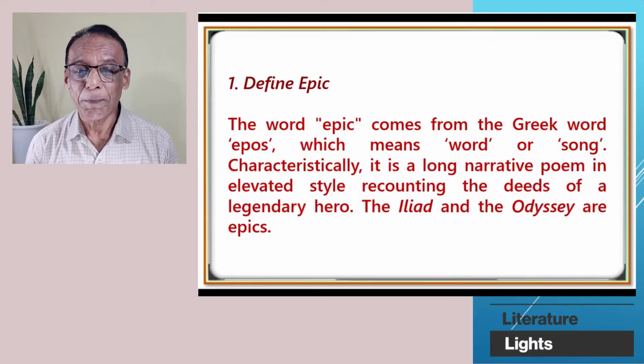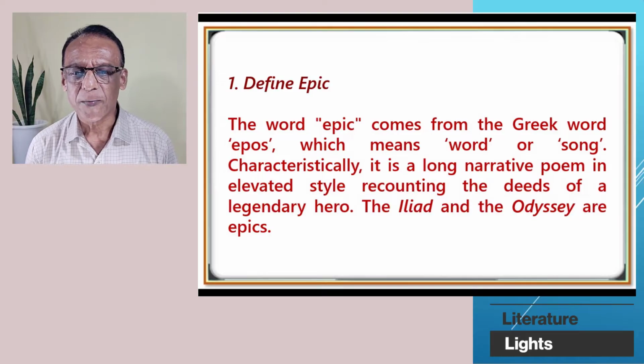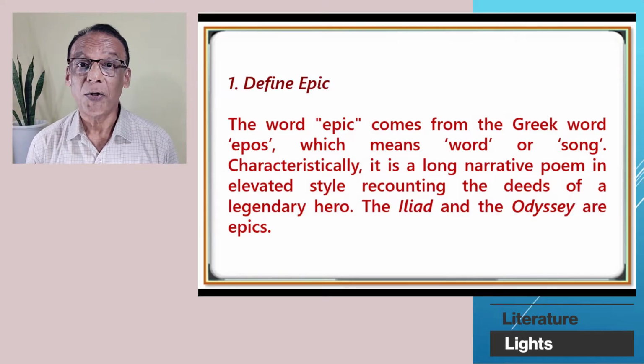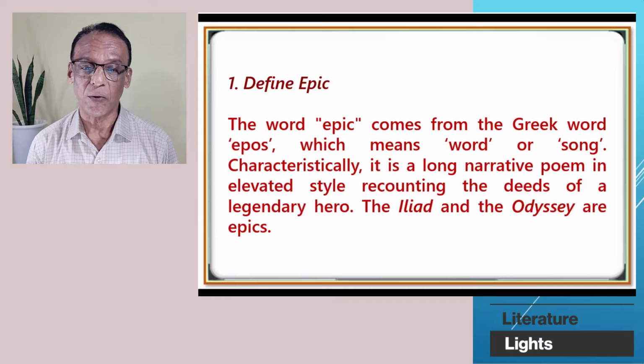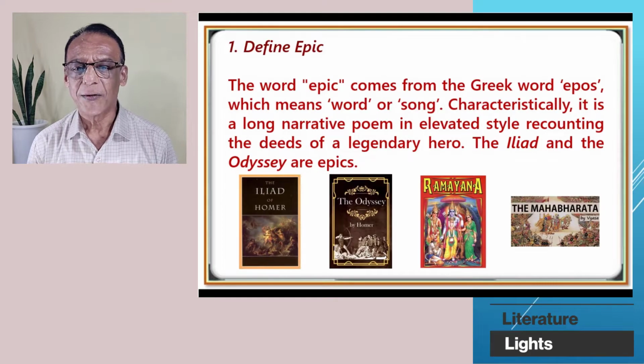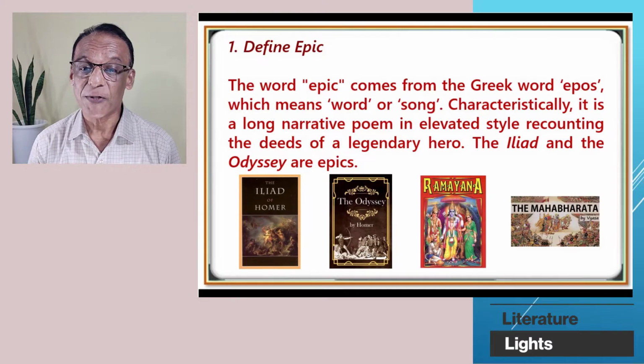So let's start Section A. Short answer question number 1. Define epic. The word epic comes from the Greek word epos, which means word or song. Characteristically, it is a long narrative poem in elevated style, recounting the deeds of a legendary hero. The Iliad and the Odyssey are examples of epics.